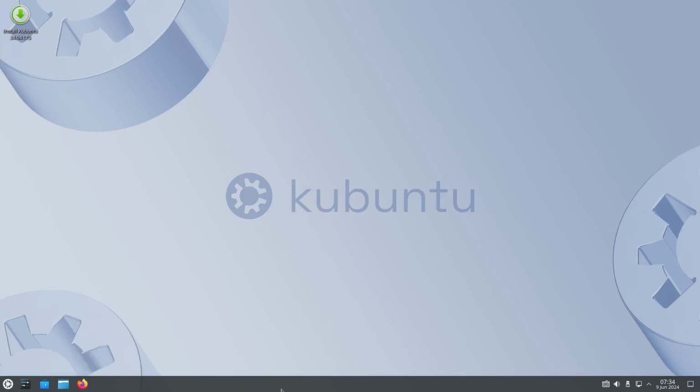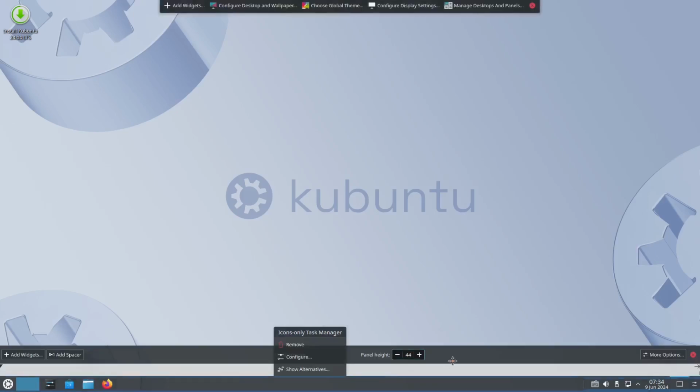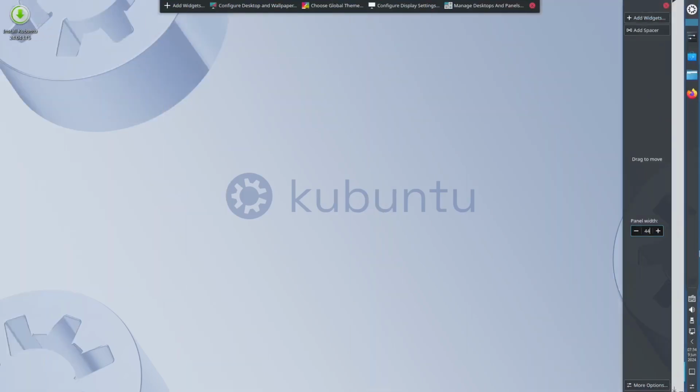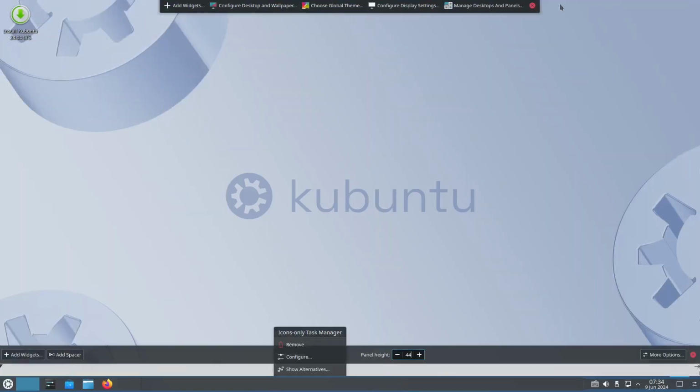Our taskbar is right here at the bottom, but you can also move it by right-clicking with the mouse, and then you can move it anywhere, like up, on the sides, or at the bottom. Of course, if you want to lock it in, just exit the edit mode.